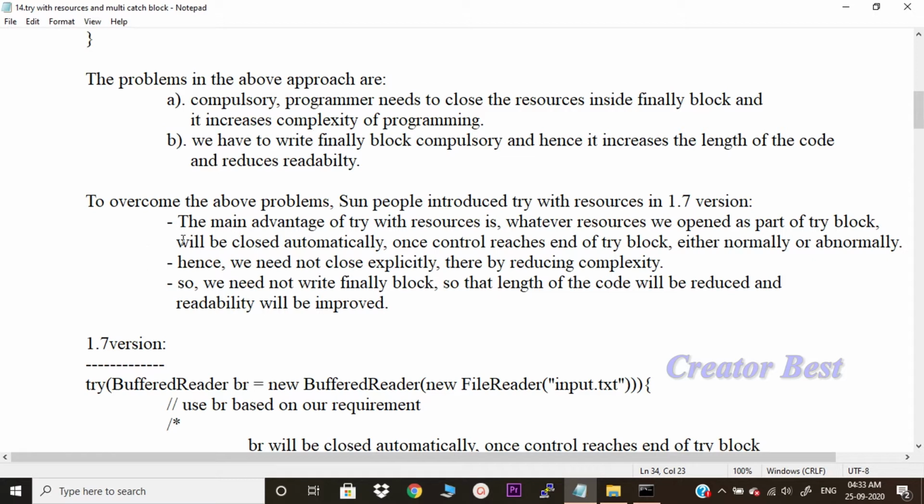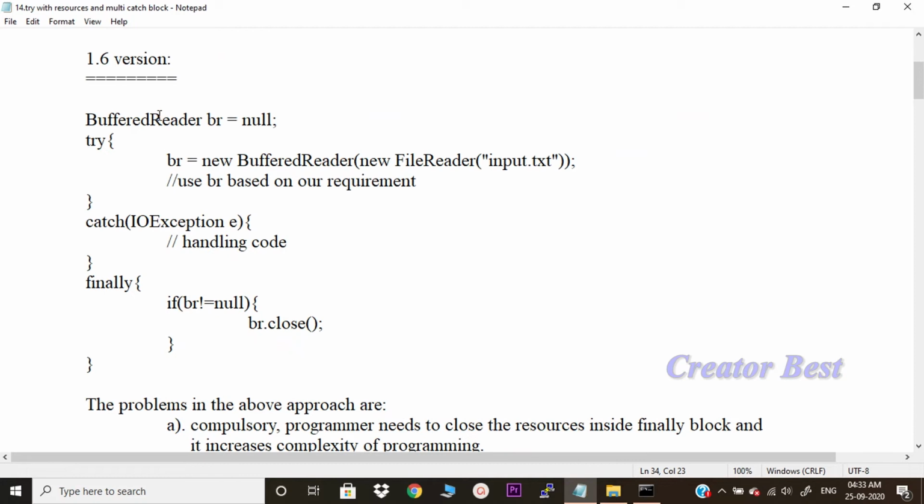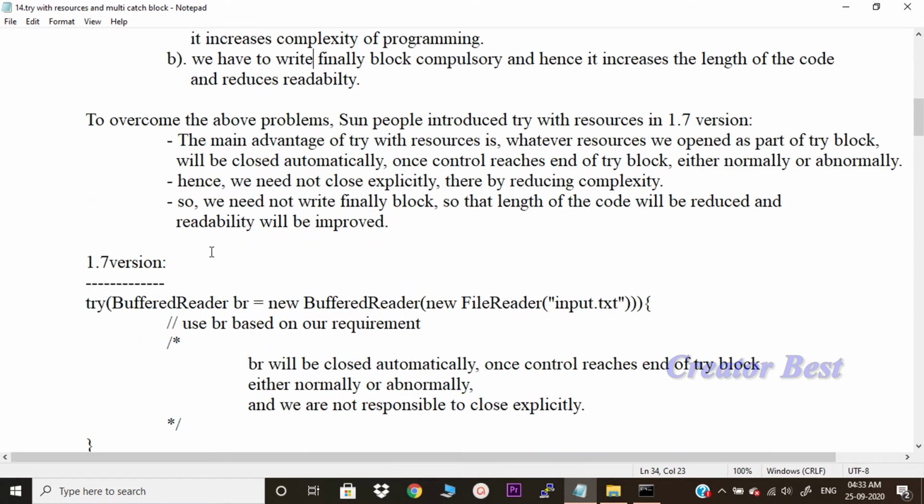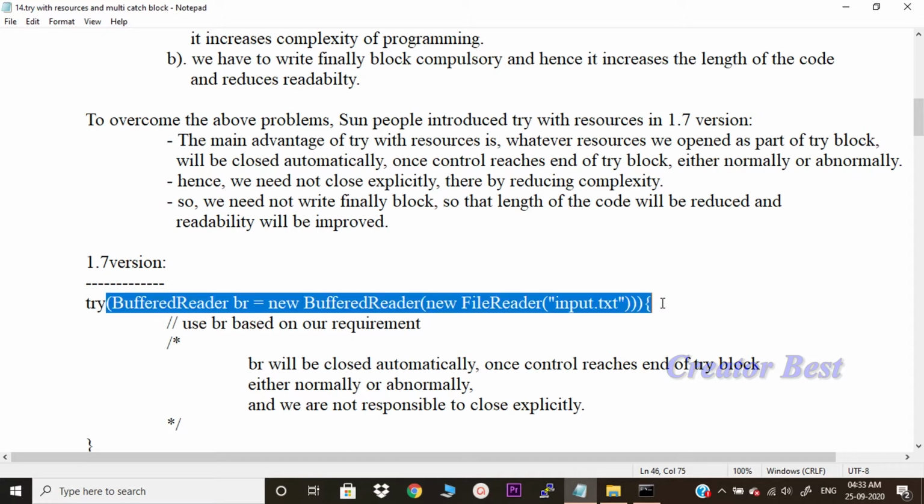What did they do in the 1.7 version? In the 1.6 version, whatever resources we open as part of the try block, we are supposed to close by writing finally. In the 1.7 version, whatever resources we are opening, we can write those resources following this syntax, and we need not close them.